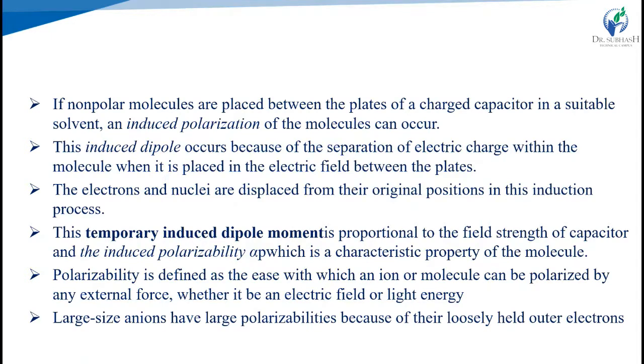In the permanent case, there is a natural separation of electrical charge within the molecules, but for induced dipoles we place the electrical field between the plates and that causes the separation of electrical charge. The electrons and nuclei are displaced from their original positions in the induction process. This temporary induced dipole moment is proportional to the field strength of the capacitor and the individual polarizability, which is a characteristic property of the molecules.